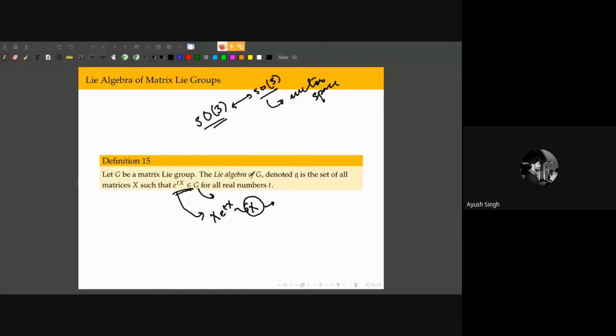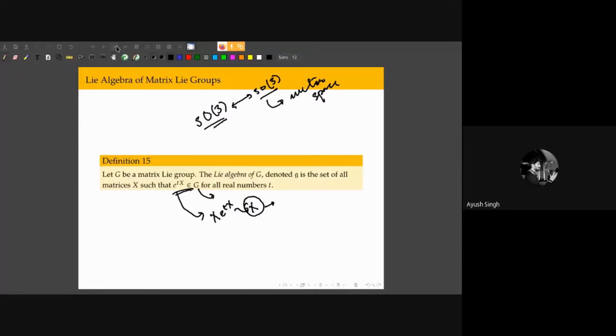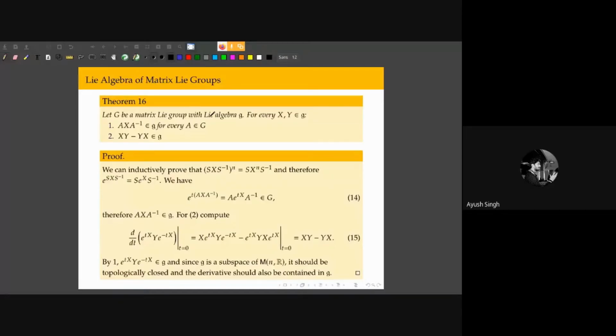Now here is a property: given a matrix Lie group with associated Lie algebra g, as we have defined earlier, the commutator operation is closed in the Lie algebra, right? So this tells us that the notion of taking the tangent space and saying that it is a Lie algebra is well defined. Okay.